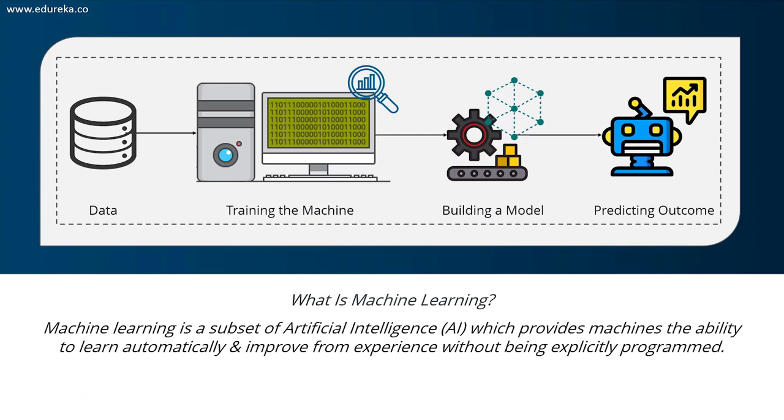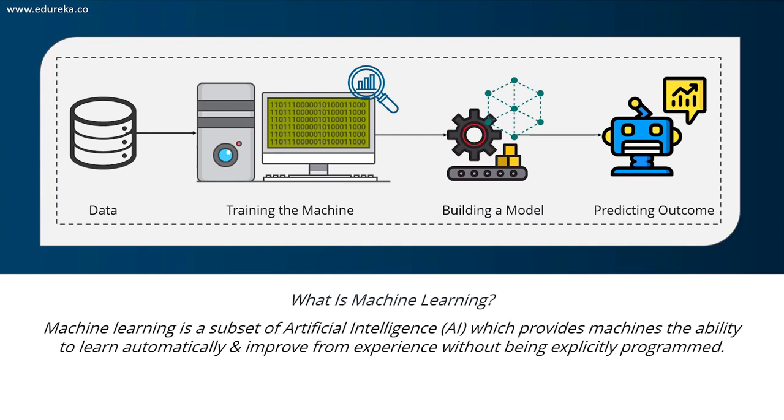Now, the question here is, can a machine think or can a machine make decisions? Well, if you feed a machine a good amount of data, it will learn how to interpret, process, and analyze this data by using something known as machine learning algorithms. To give you a basic idea of how the machine learning process works, look at the figure on this slide. A machine learning process always begins by feeding the machine lots and lots of data.